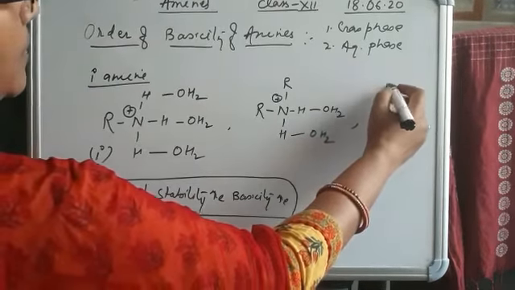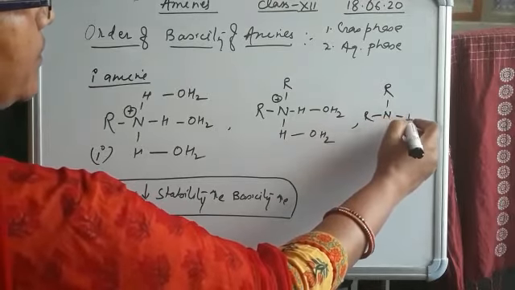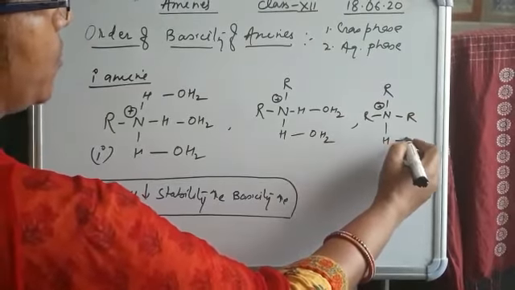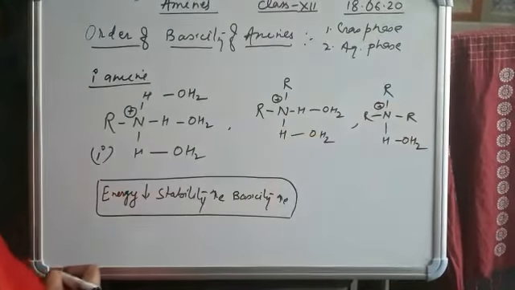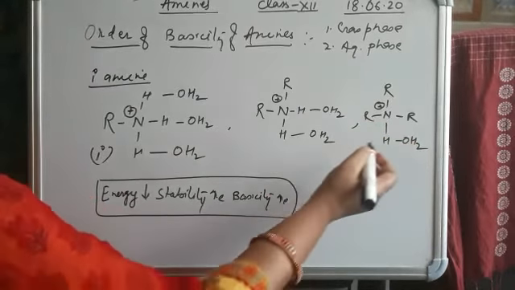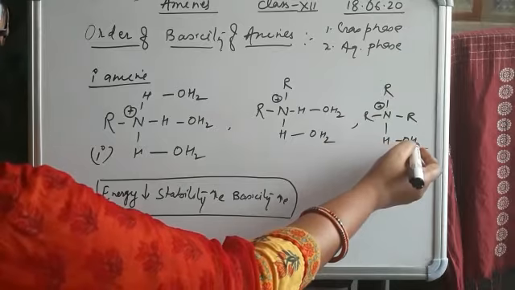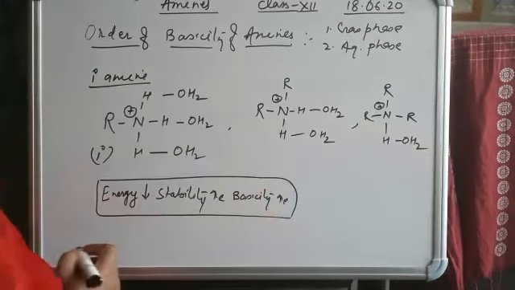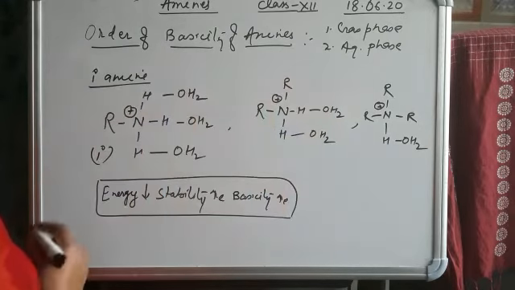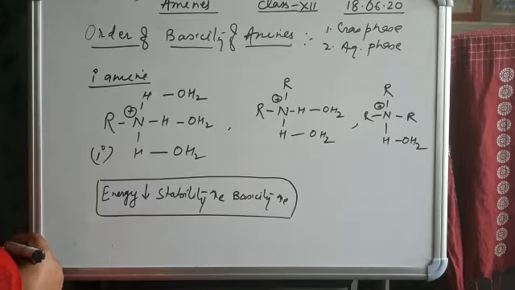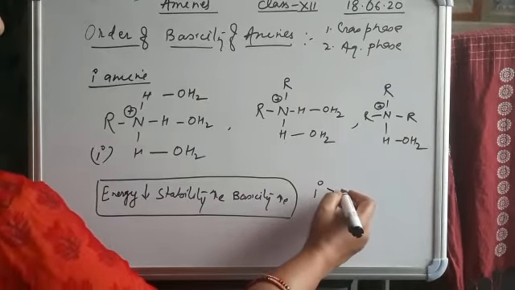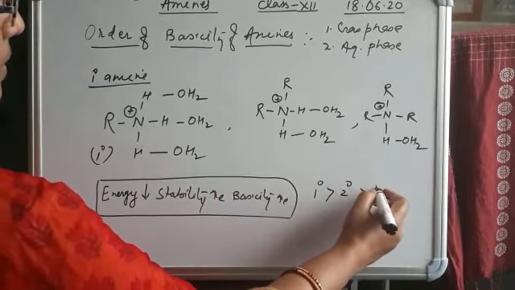In the 3-degree amines, there is only 1 hydrogen, so it forms only 1 bond with a water molecule, so very little energy is released. So when we talk about the solvation effect, we conclude that 1-degree amine is more basic than 2-degree, than 3-degree.